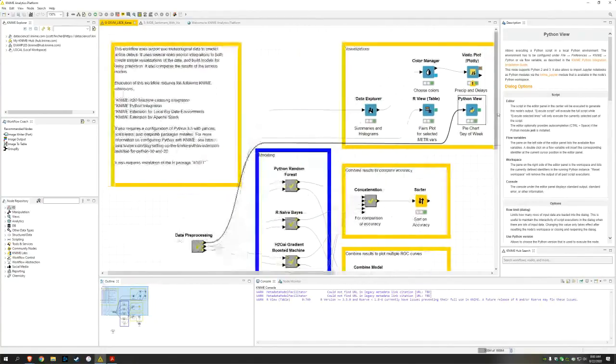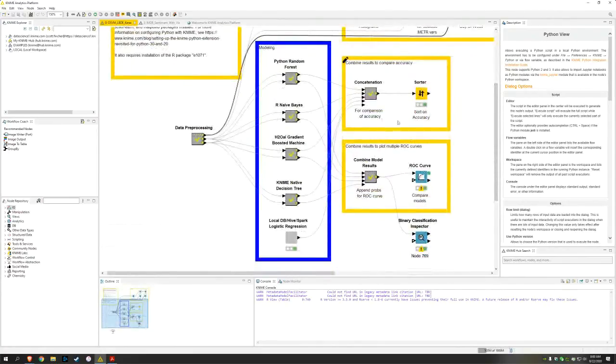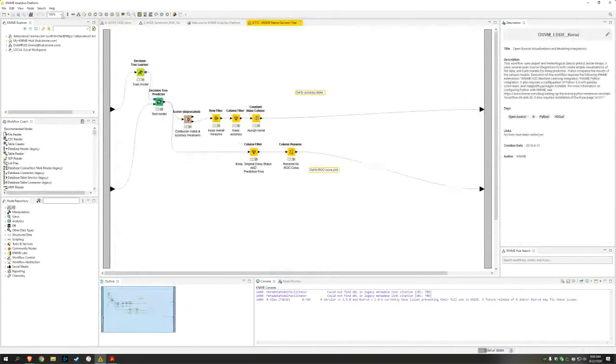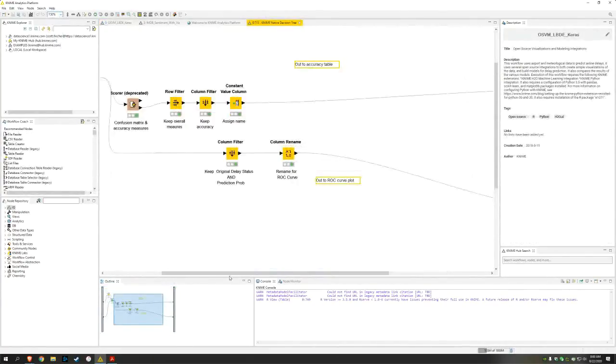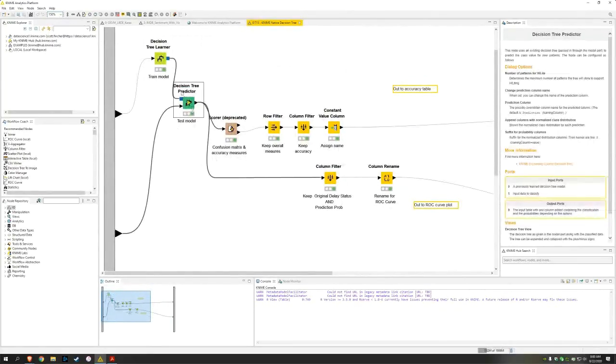So apart from the visualizations here, let me show you some of the models. I have all these different models here. We don't have time to go through all of these, unfortunately. One is the KNIME decision tree here, the fourth one down. If I click on this meta node, I can go in and see that I have a decision tree learner and a decision tree predictor.